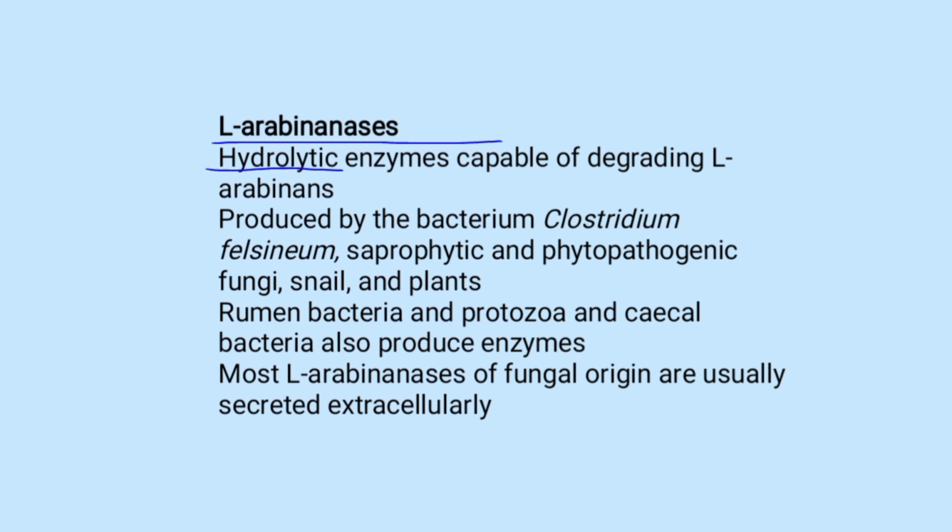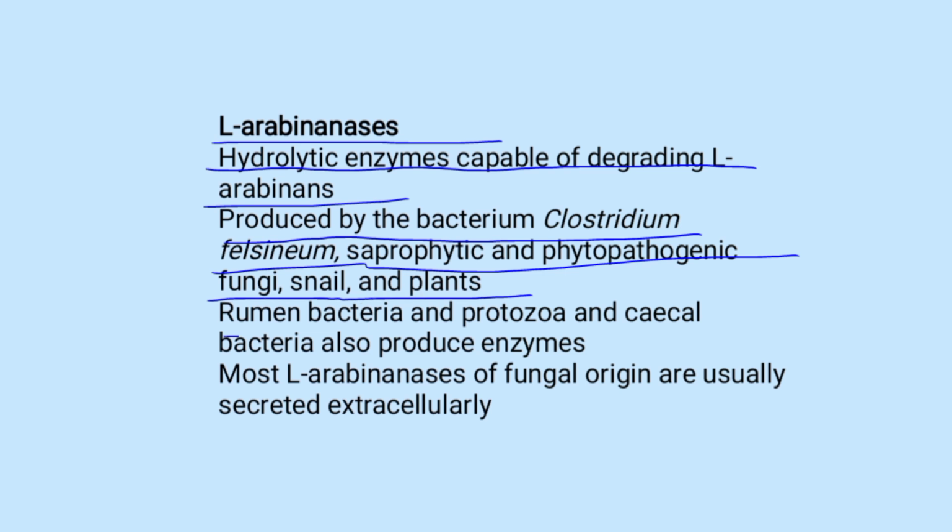These are the hydrolytic enzymes capable of degrading L-arabinans, including both alpha 1,3 linked arabinofuranosyl appendages and alpha 1,5 linked L-arabinofuranosyl residues of the linear chain. Arabinanases are produced by the bacterium Clostridium falciparum, saprophytic and phytopathogenic fungi, the snail and the plants. Rumen bacteria and protozoa and sessile bacteria also produce these enzymes.